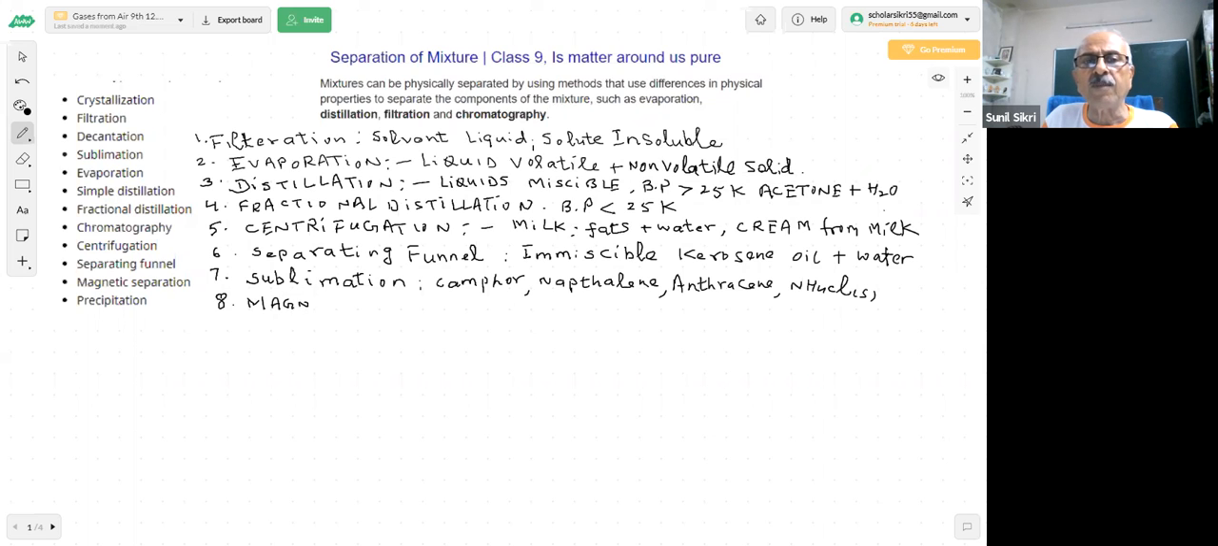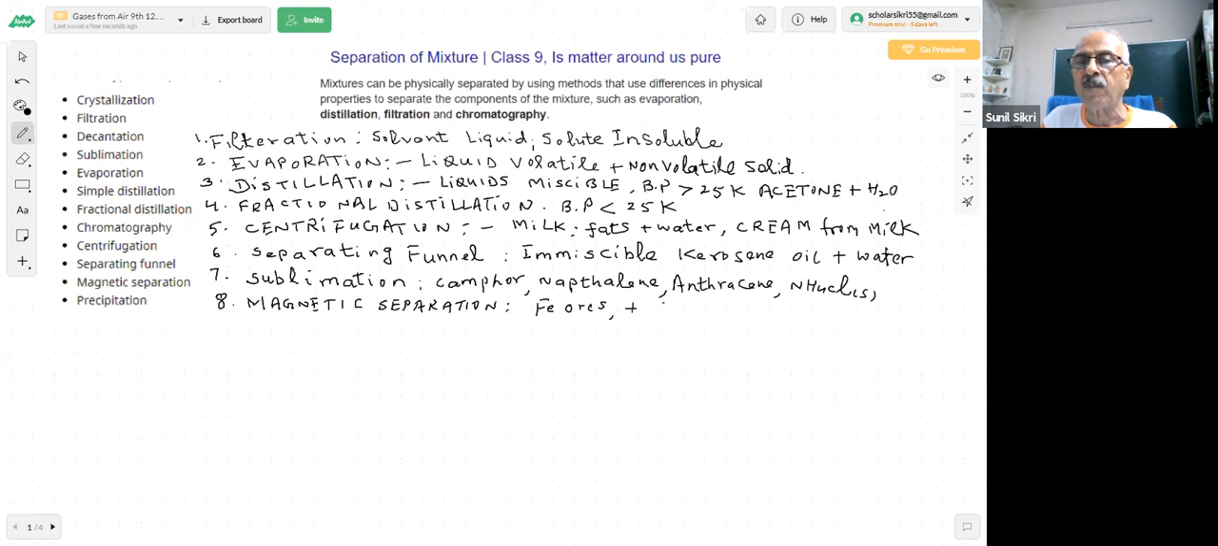In chemistry, this is important. As you will go to higher classes, you will see that certain iron ores are separated by electromagnets, magnetic separation. Certain substances are attracted by the magnet, so they can be separated by magnet. Certain iron ores, and certain other metals which have ores, are attracted by the magnet.